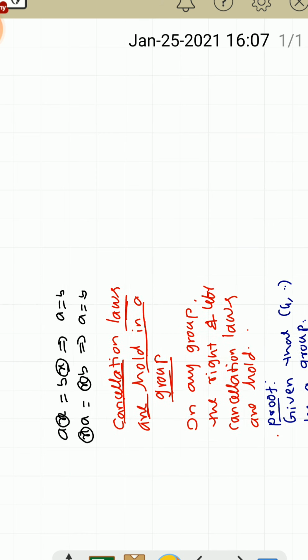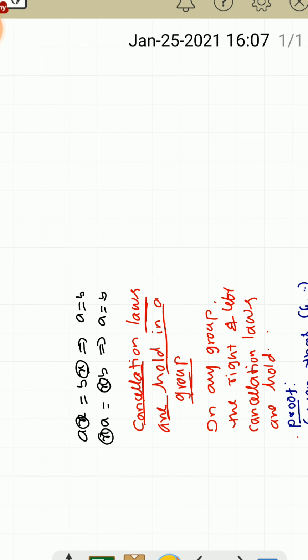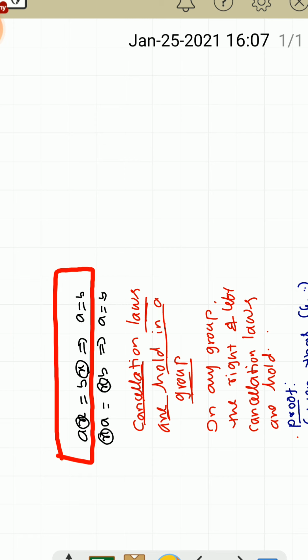Already we know the cancellation: if AX is equal to BX, we can write A is equal to B. This is called a right cancellation law. Or if we have XA is equal to XB, in general we can say X is cancelled, but here we cannot cancel directly. We use the inverse property, associative property and identity property.